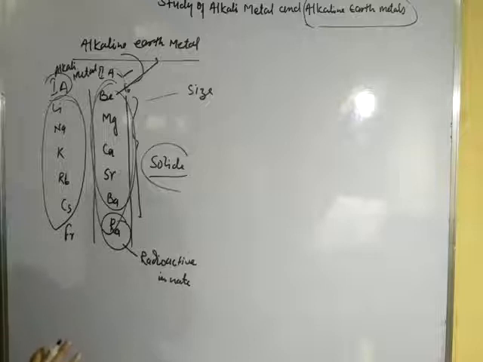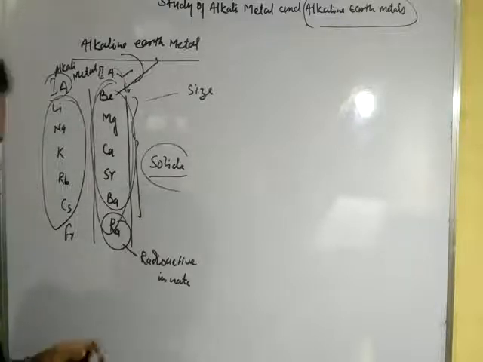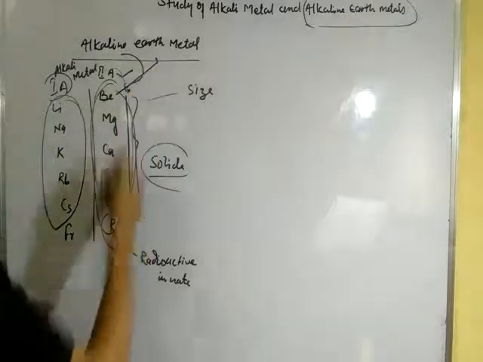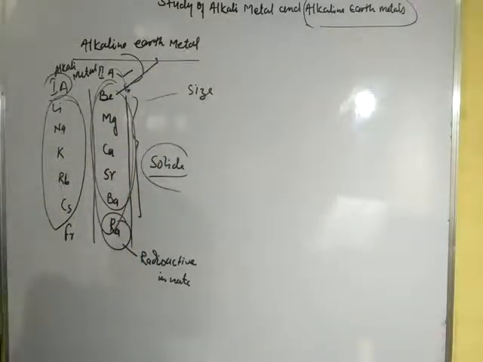Why is this called alkaline earth metals? Because these elements are found on the earth in the free state, and also the hydroxides of these elements form bases. So this is called alkaline earth metal. Okay.